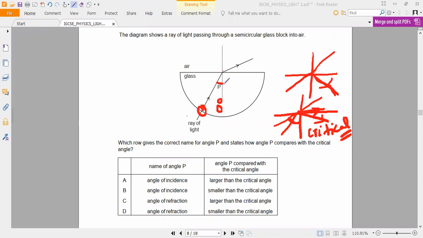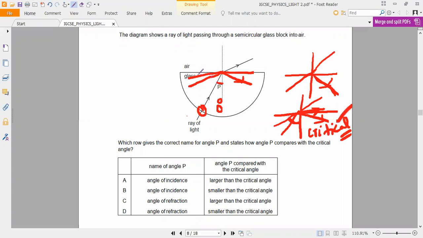If it reaches the critical angle, then the refracted light ray should come inside. Is it yes or no? This light ray should come inside. So what's happening here? Critical angle means definitely it will be more than this P. Then only it will start bending, at a certain angle it will go like this. Then only if it is more than that, it will come inside. Is it yes, guys? Here on this side I have drawn the same thing.